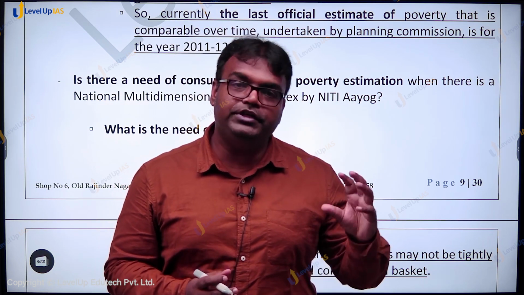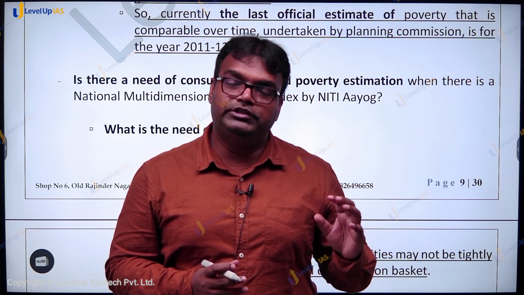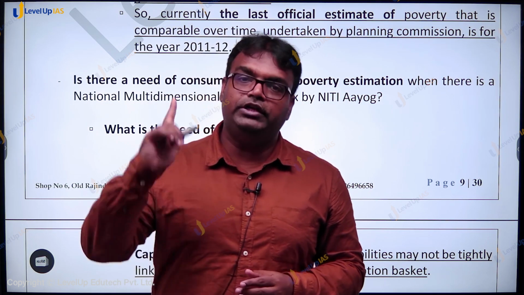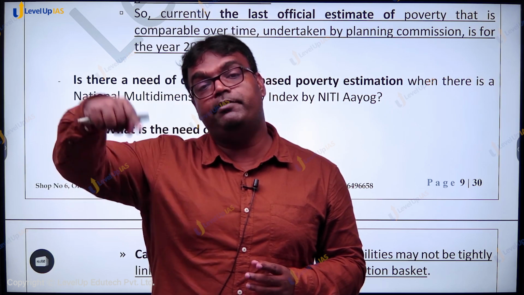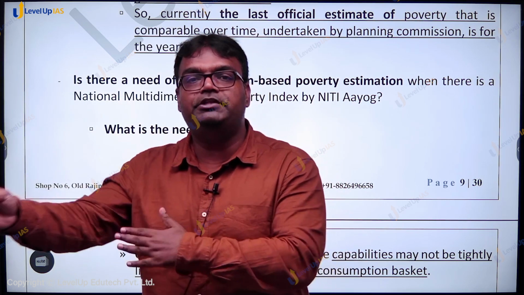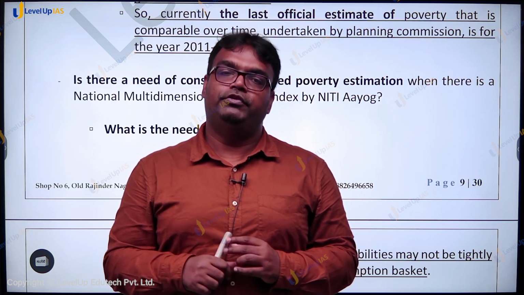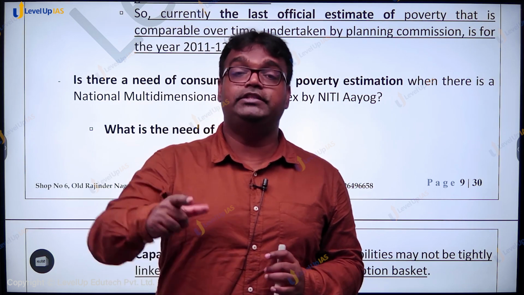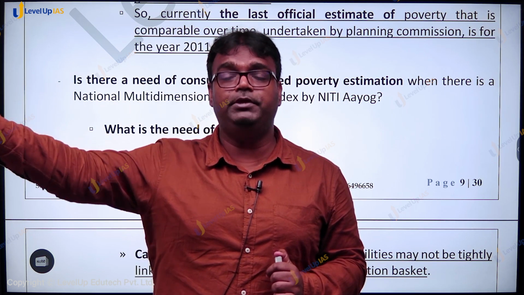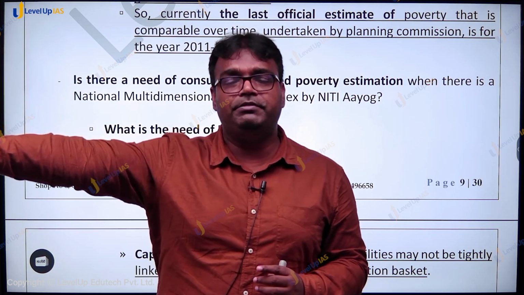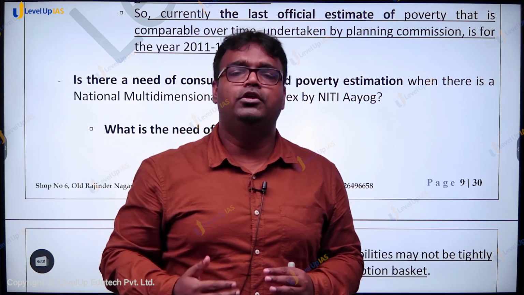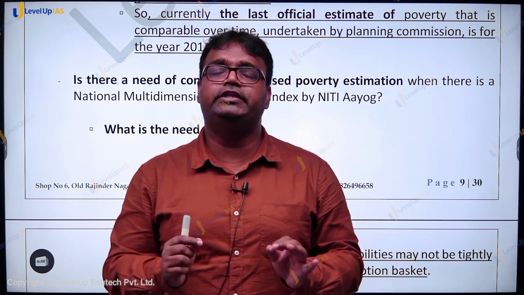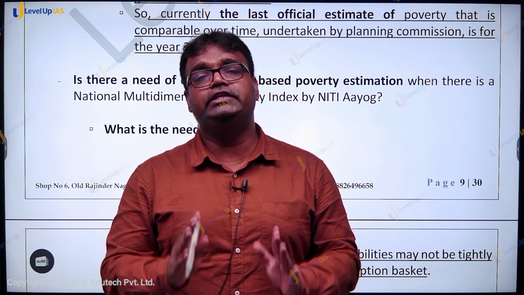So rather than just considering income to decide whether someone is living in poverty or not, may not be the right approach. And therefore the United Nations Development Program has gone for a multidimensional poverty index, where various other dimensions are taken into consideration to determine whether someone is living above or below poverty. Niti Aayog has indigenized that index of UNDP and created its own. Its report, recently published, said that less than 15% of India's population is living under poverty.